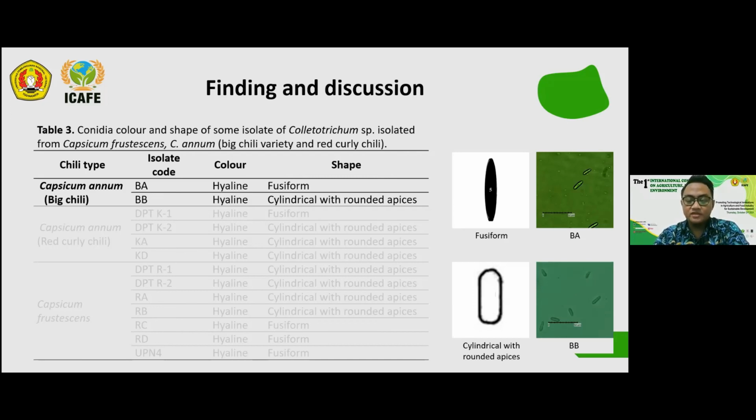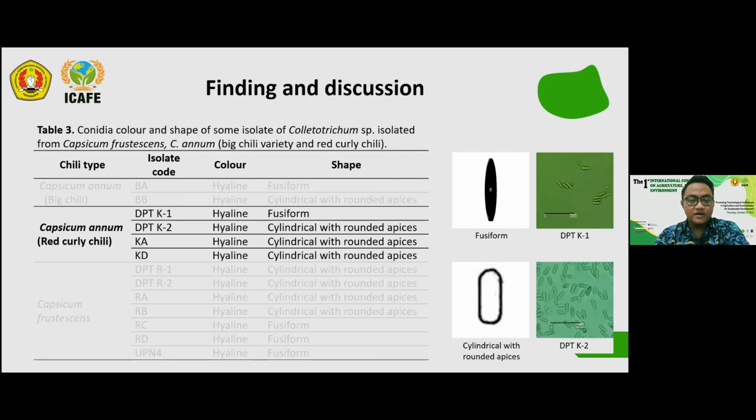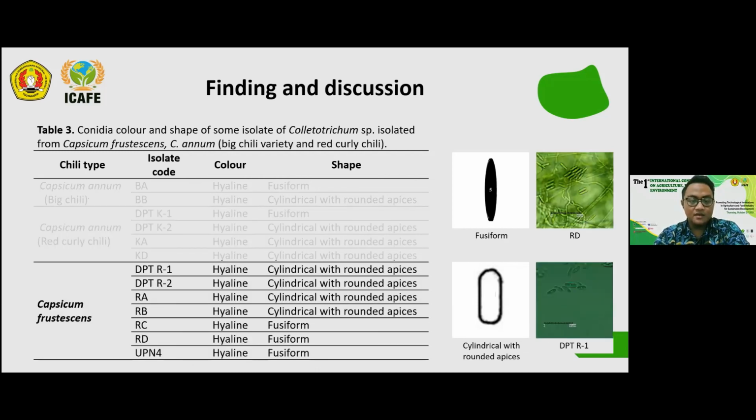This picture shows us what fusiform shape is and what cylindrical with rounded apex is. Also, among the 4 isolates from red curly chili, one sample has fusiform shape and the others have cylindrical shape. We got 7 samples from Capsicum frustescens, and the shape is also different. There are 2 kinds of shape.